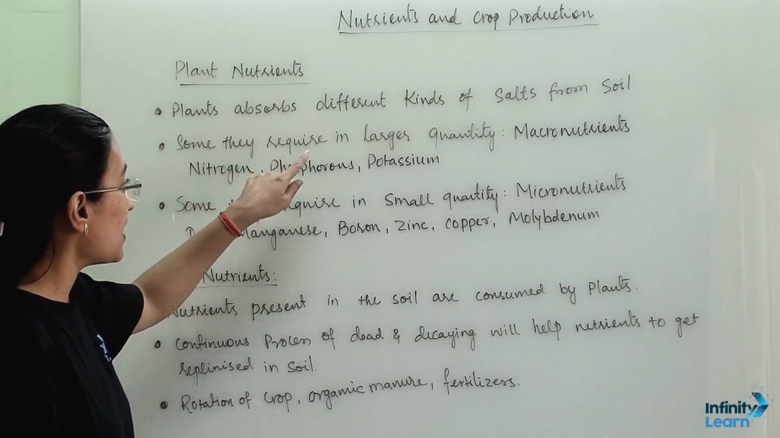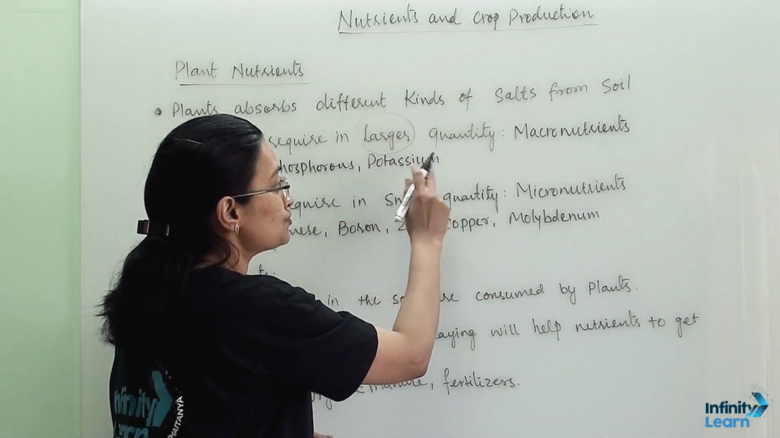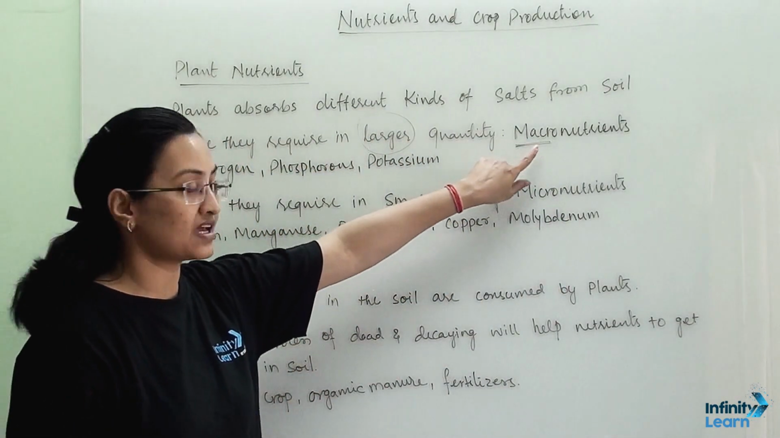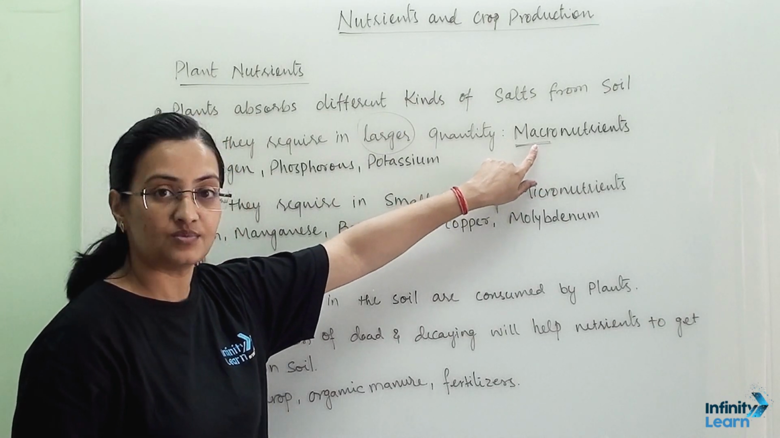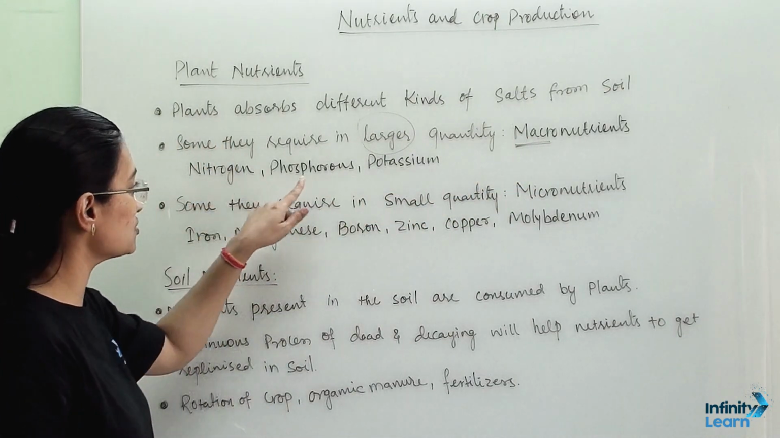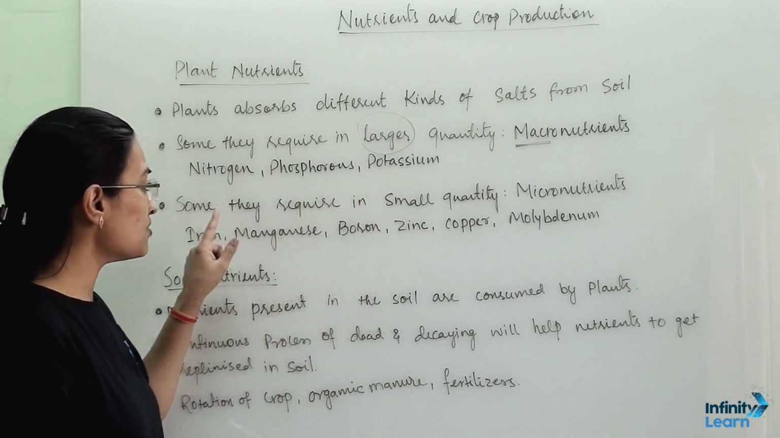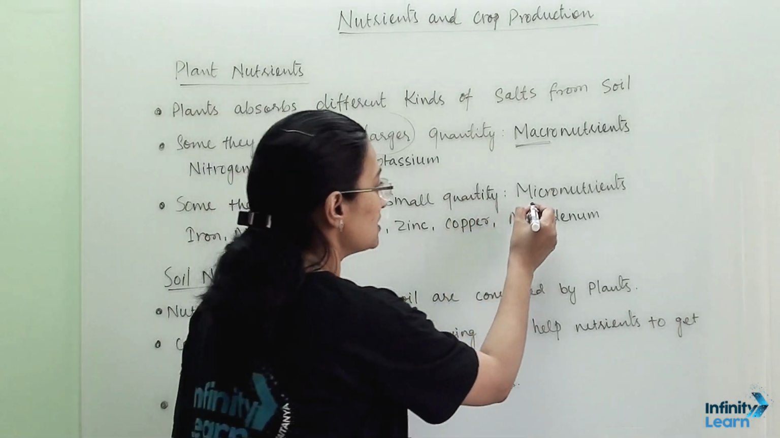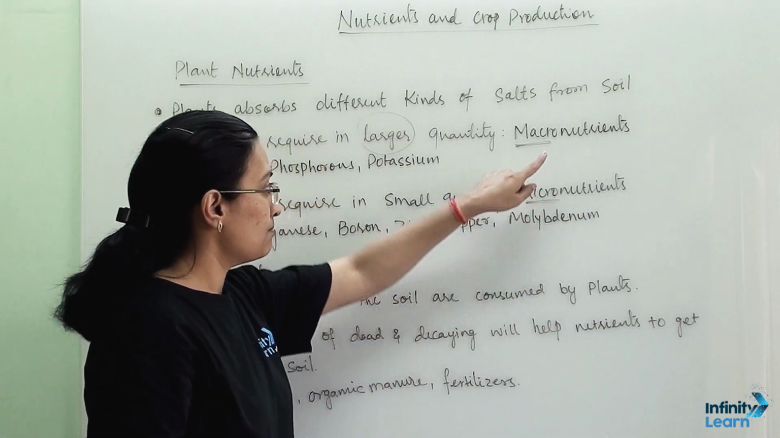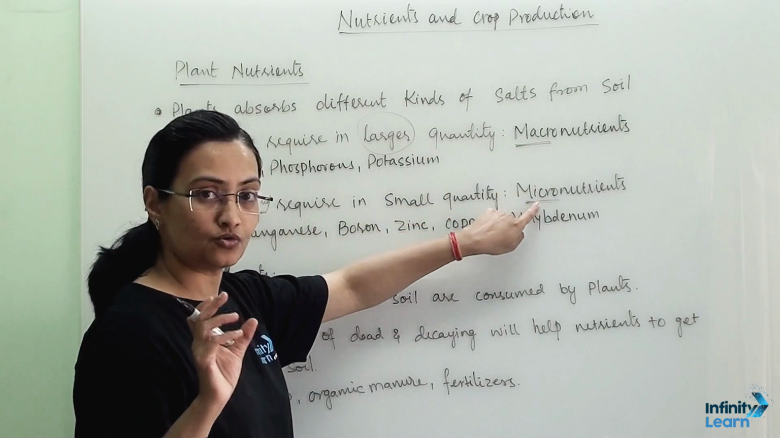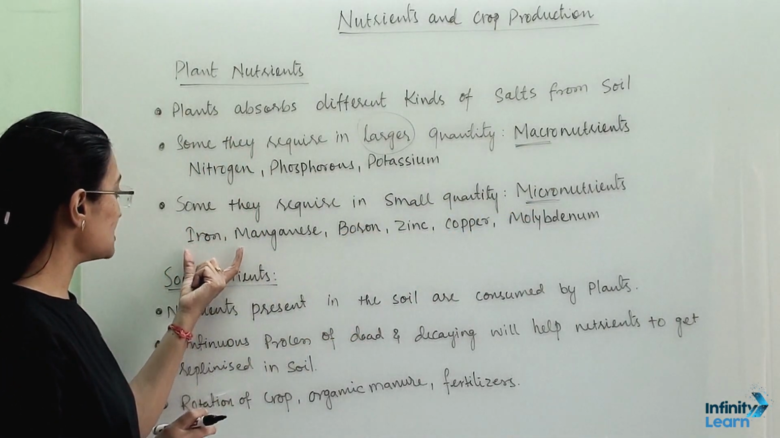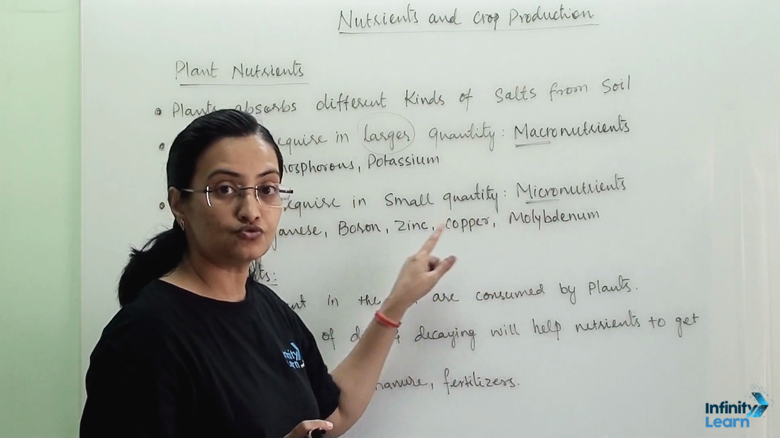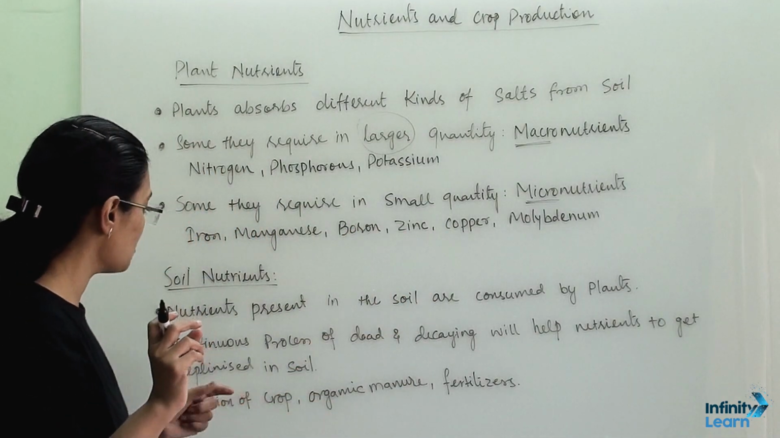Some nutrients are required in larger quantities. These nutrients are termed macronutrients. The need for these nutrients is high for the plants, that's why they are termed macronutrients, and they are nitrogen, phosphorus and potassium. Some nutrients are required, but in very small quantities, so we term them micronutrients. Macro means large quantity, micro means smaller quantity. These nutrients are iron, manganese, boron, zinc, copper and molybdenum. Plants require them, but in very small quantities.